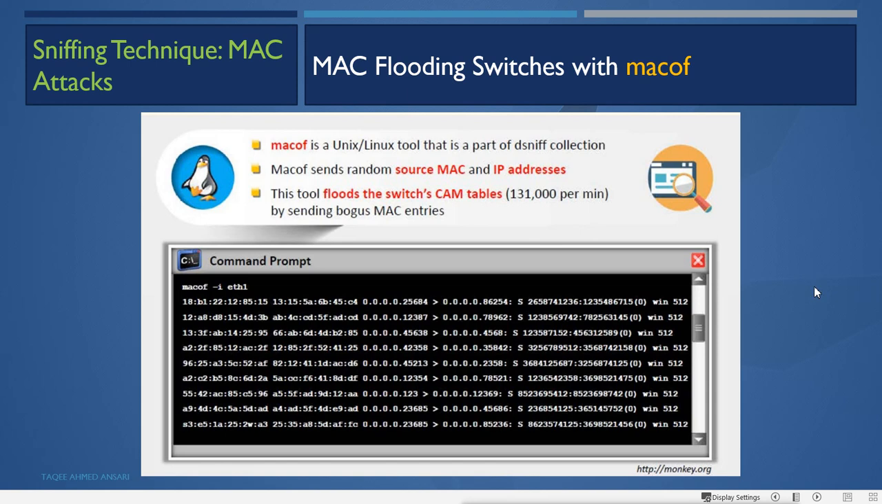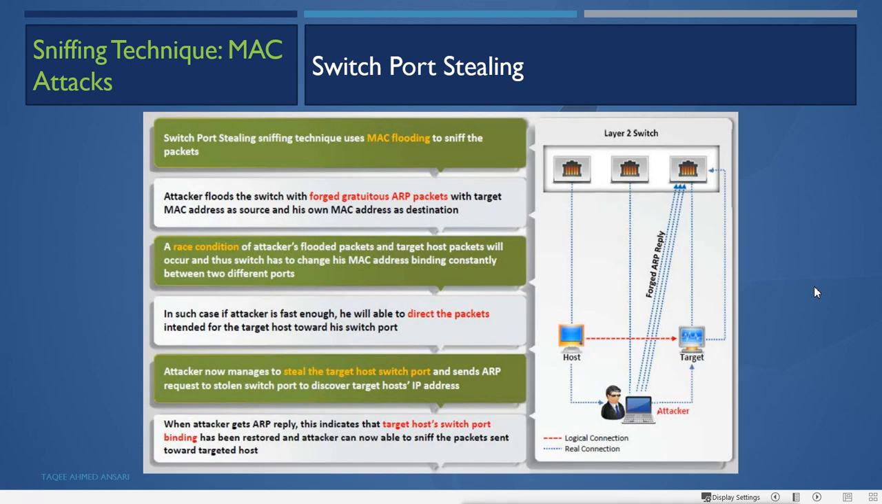Now next we can do switch port stealing also. The switch port stealing sniffing technique uses MAC flooding to sniff the packet. So basically the attacker floods the switch with forged gratuitous ARP packets with the target MAC address as source and his own MAC address as destination. A race condition between the attacker's flooded packets and the target host's packets will occur, and the switch has to change its MAC address binding constantly between two different ports.